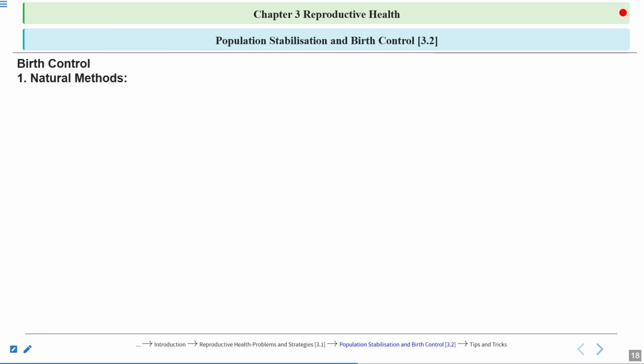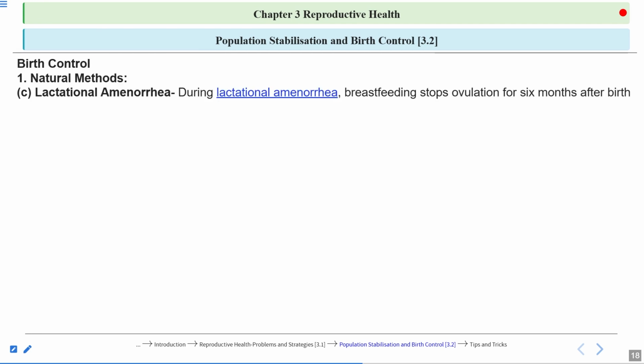Okay, now let's continue the natural methods. The third one is lactational amenorrhea. So what happens during intense lactation? Means during breastfeeding, there is no ovulation. There is no menstrual cycle for 6 months. So remember this, the question can come from here. This lactational amenorrhea, what kind of method is this? So this is a natural method.